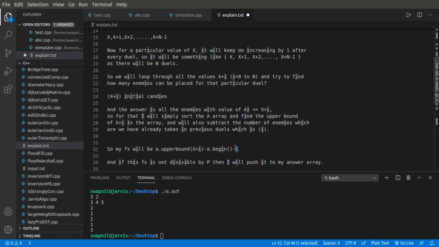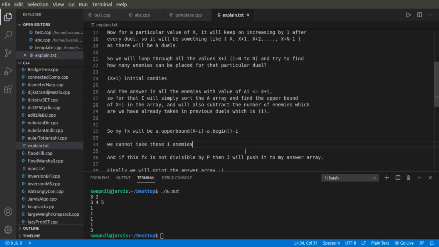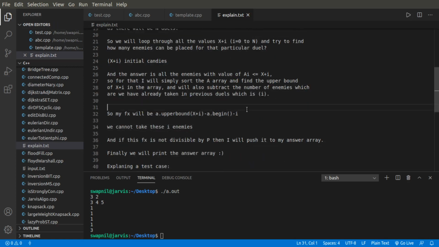We have already placed I number of enemies in my previous duels, so we cannot take these I enemies in further battles or further duels. So I'll have to subtract those I enemies from my f of x.